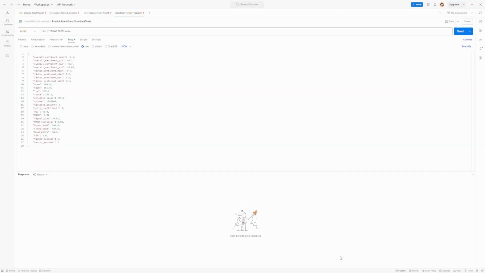Now, I'll demonstrate the prediction capabilities of the machine learning model integrated into the InvestWise application. We'll test 3 different scenarios using Postman to make API requests: a strong increase in stock price, a decrease, and another scenario where there is no significant movement. In this first example, we'll test a case where the model predicts a decrease in stock price.